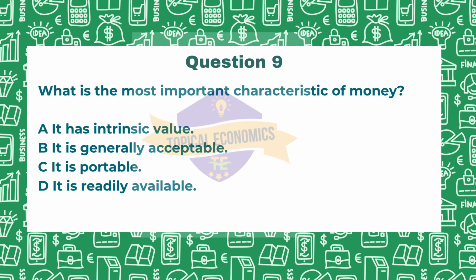However, let us look at option C and D also. Option C is that it is portable. So portability is important, but if money is not accepted, portability alone does not ensure effectiveness. So this is not the answer. And option D, it is readily available. So availability is beneficial, but again, acceptance is the key characteristic that enables money to function in the economy. So here the answer is option B, that is, it is generally acceptable.